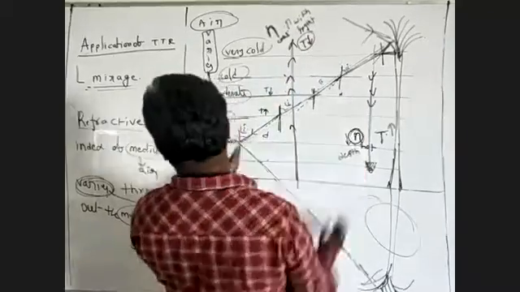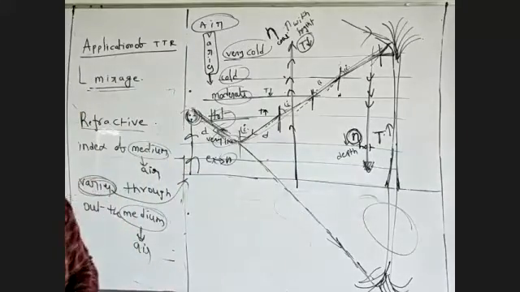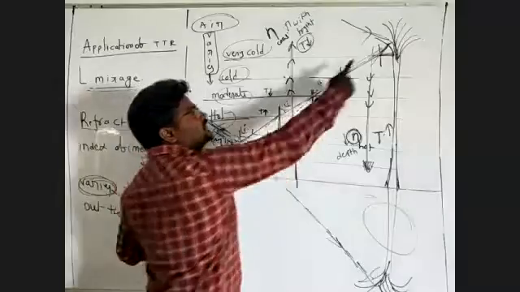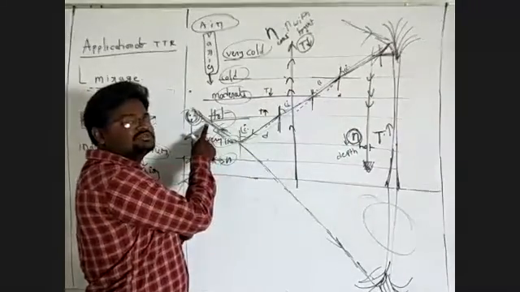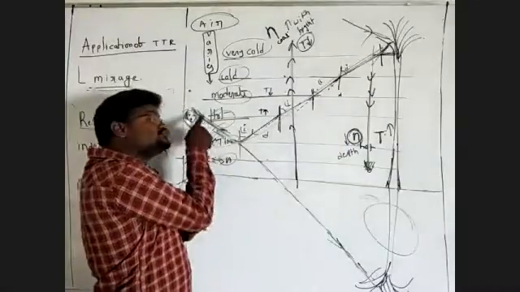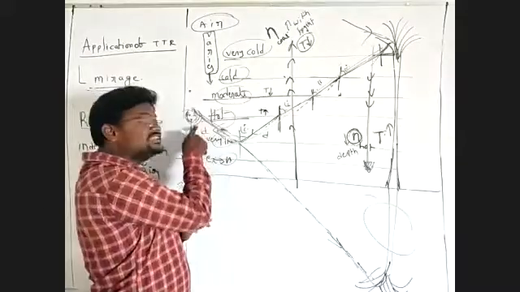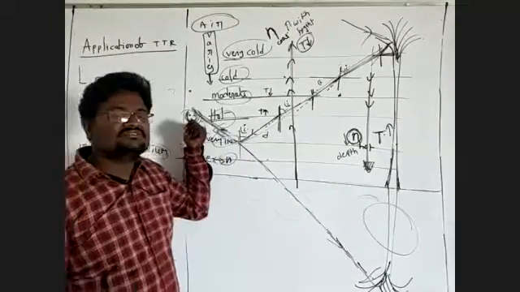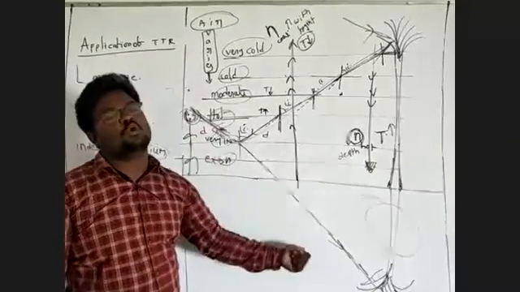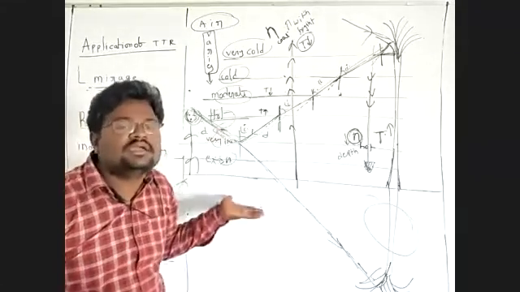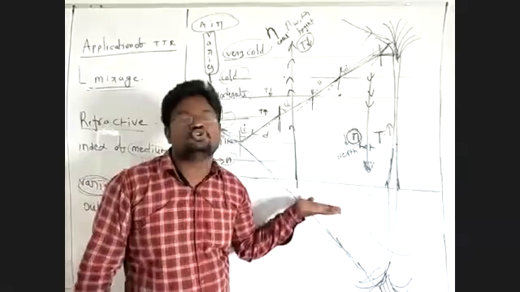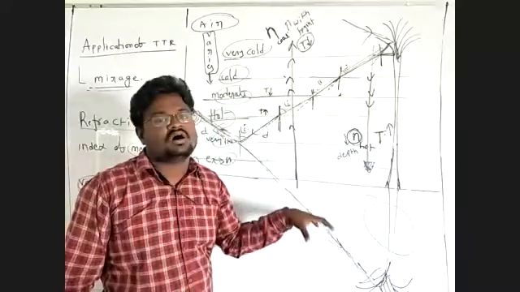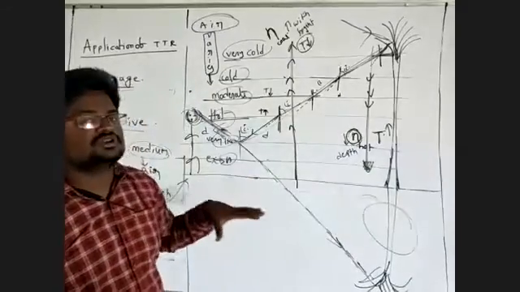This is the variation. We find some water on the road and we are seeing it today. But these rays are coming from the tree. He is not able to see these rays coming directly from the tree, but he sees them along the side. He feels this ray is coming from the ground. That's why he finds some water on the road, and is able to see the inverted trees on the water. This is the optical illusion.